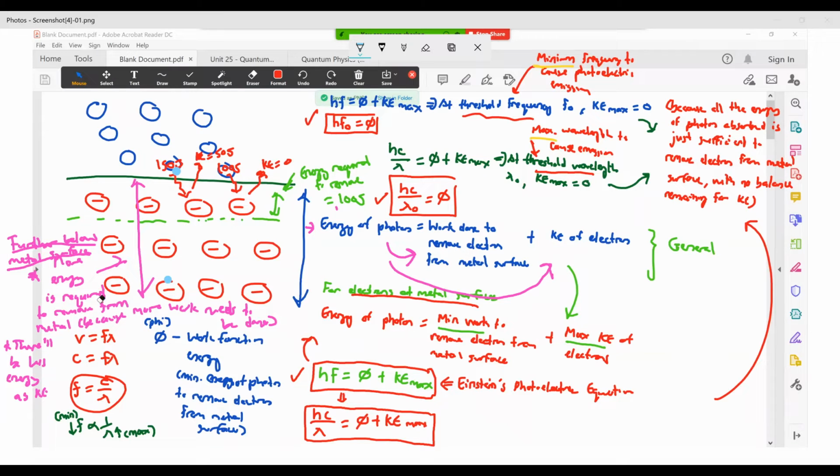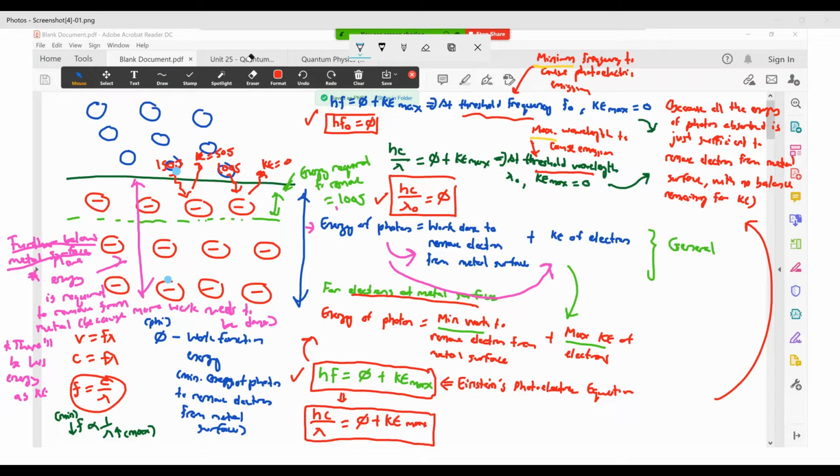For electrons that are deep below the metal surface, your Ke will not be maximum. It will actually be less, because in the first place you have to do more work to bring it to the surface and to remove it. So specifically, for the electrons at the metal surface, this equation can be modified to this. And it's from this equation that you get this.